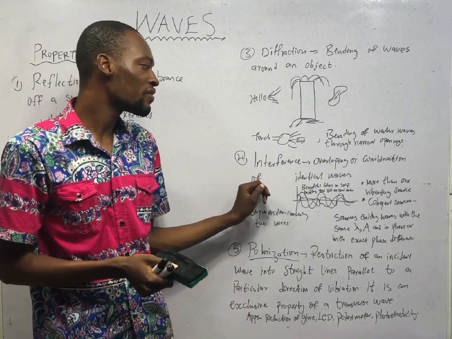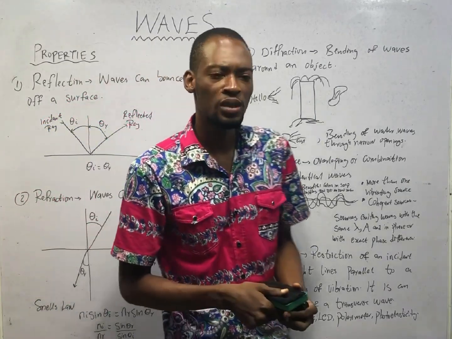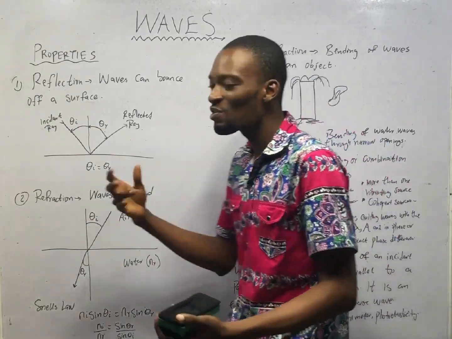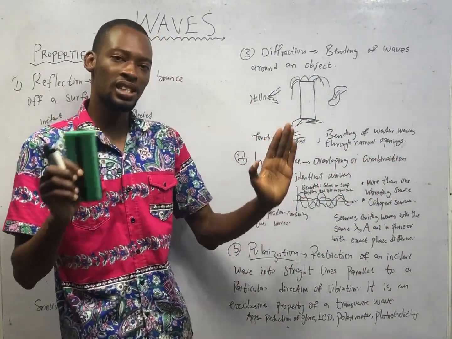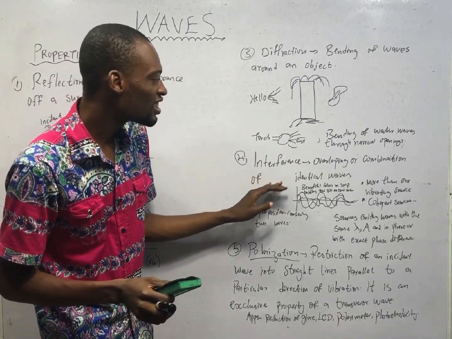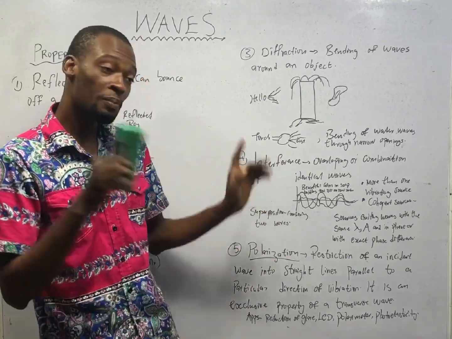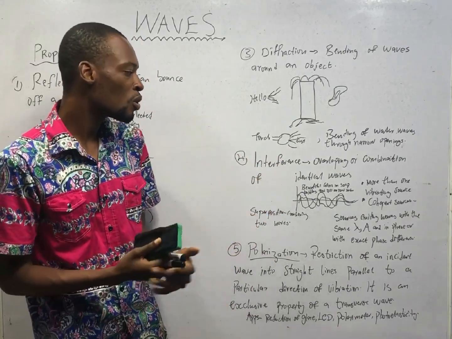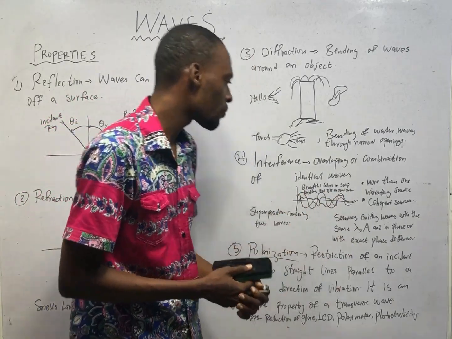Then the next property of wave is interference. Remember, when I was explaining the difference between waves and particles, I said that particles cannot interfere, but waves can interfere. So interference is the overlapping or combination of identical waves. You see one wave going, another one overlapping.